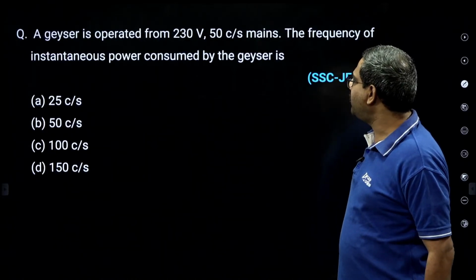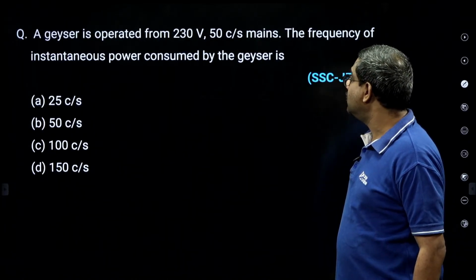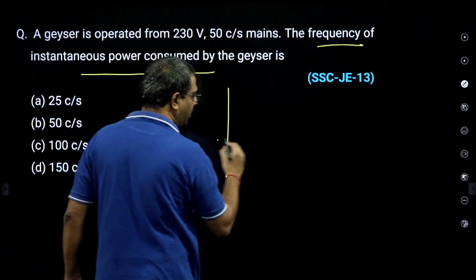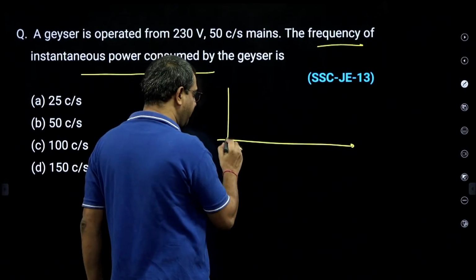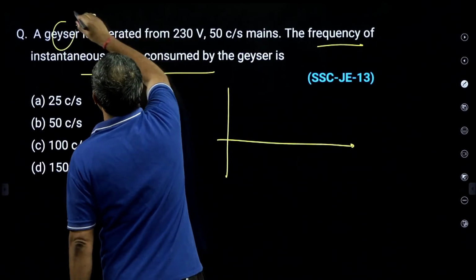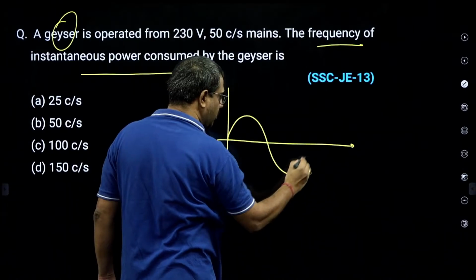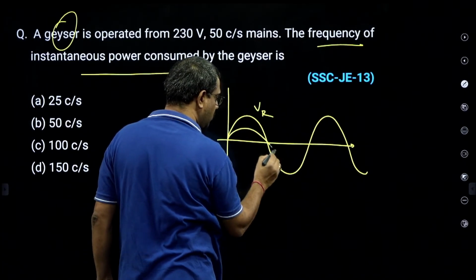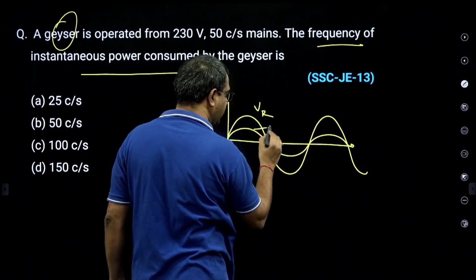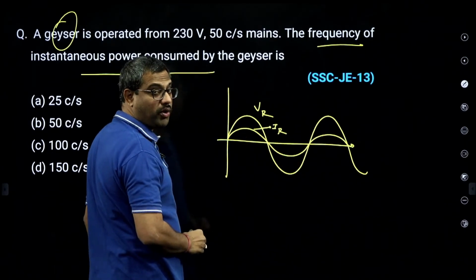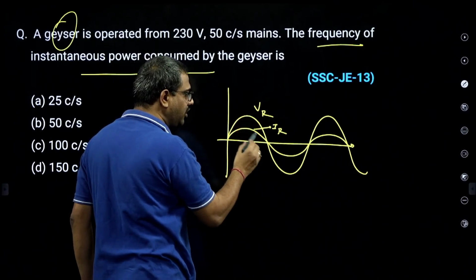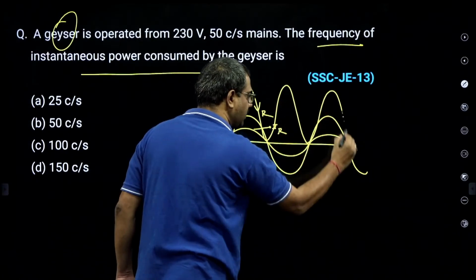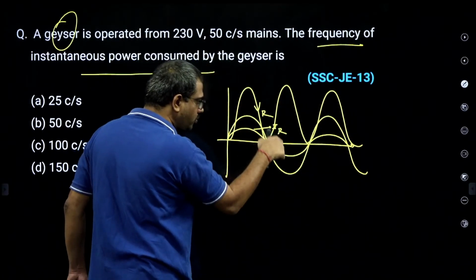Then, a geyser is operated from 230 volts, 50 cycles. What is the frequency of instantaneous power? If you plot for a resistor, voltage and current are in phase. A geyser is a resistive load. So this is the voltage across the resistor and this is the current through the resistor, both in phase. Power is the product of voltage and current, so Vm sin omega t into Im sin omega t is Vm Im sin square omega t, because positive into positive is positive, and negative into negative is positive.